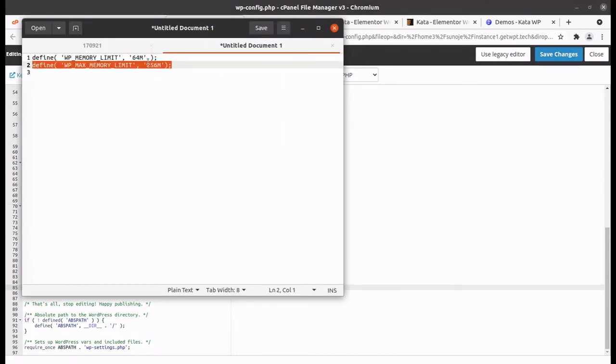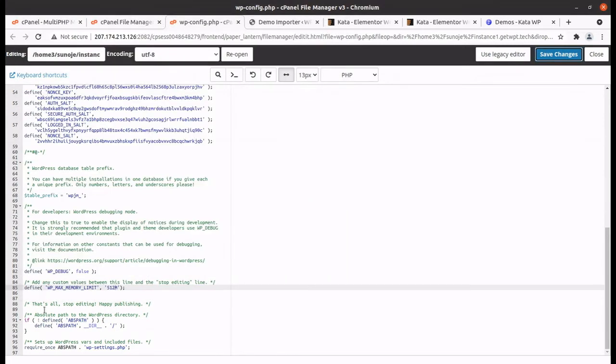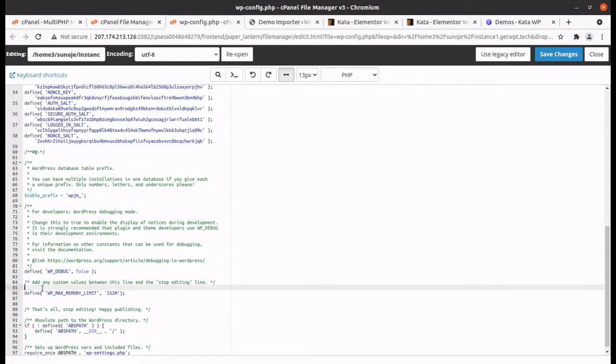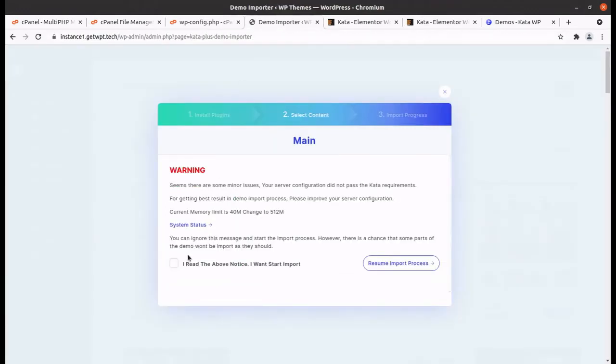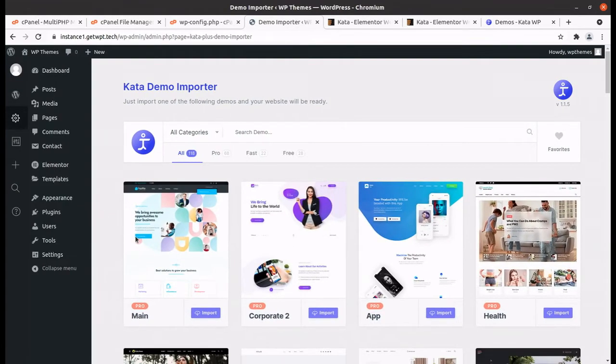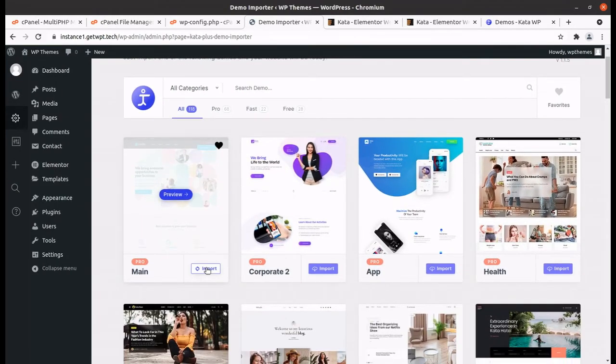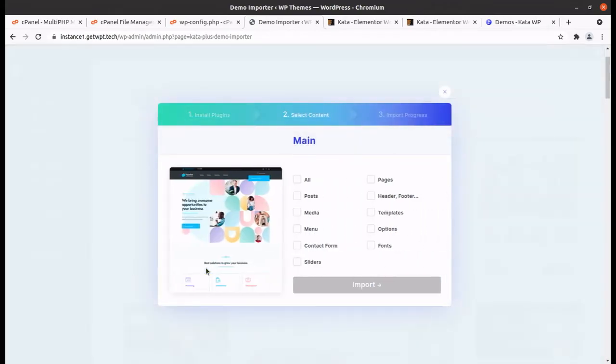I have this define memory limit line, and you may also have such an alert. This is why I am showing you how to handle this, and now I have made it 512, and again clicking on import. Yes, so now the alert has gone.